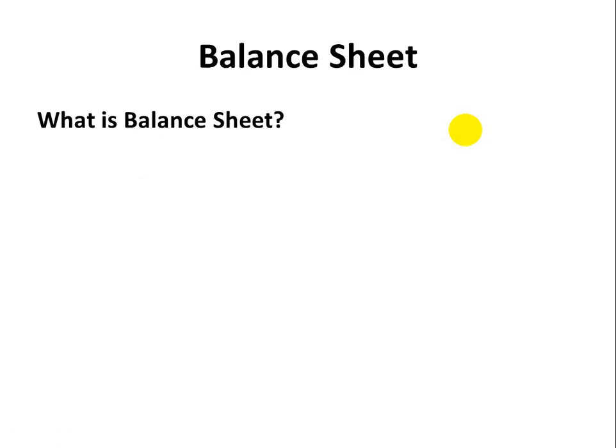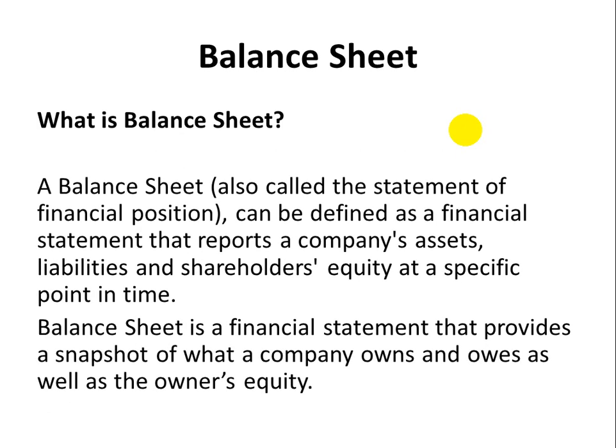What is a balance sheet? First of all, the question is what a balance sheet really is. A balance sheet, also called the statement of financial position, can be defined as a statement that reports a company's assets, liabilities and shareholders' equity at a specific point in time. So here you should note that a balance sheet can also be called a statement of financial position.